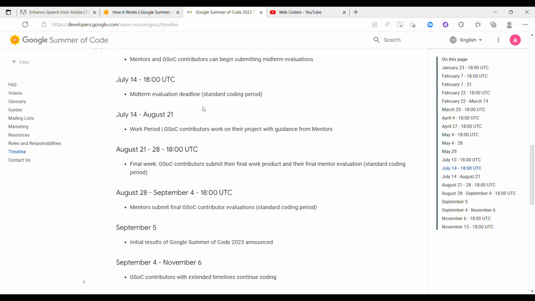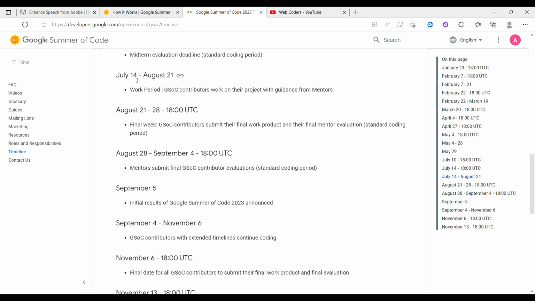From 14th of July to 21st of August, that is the working period where GSOC contributors will work on their projects with guidance from mentors, which means that those of us who are selected will work on the projects according to the mentors' guidance.